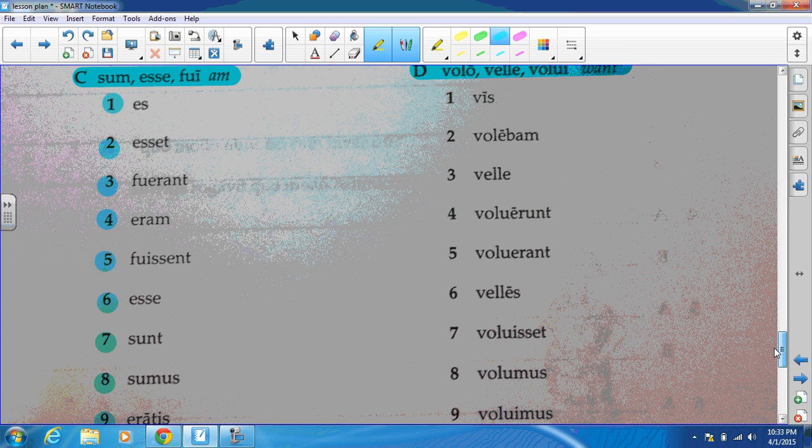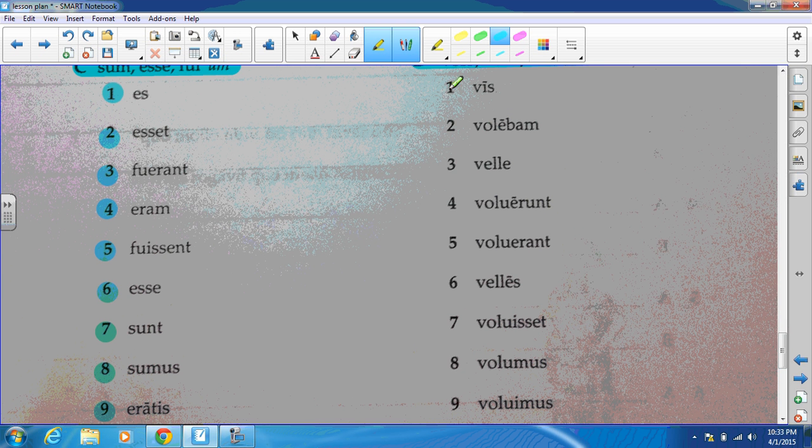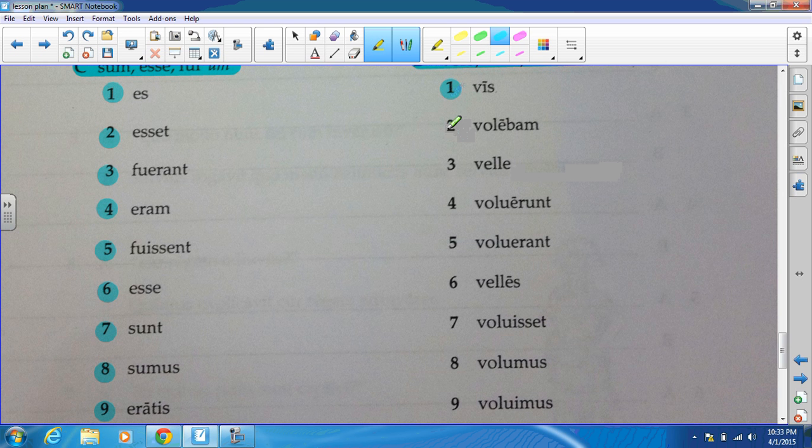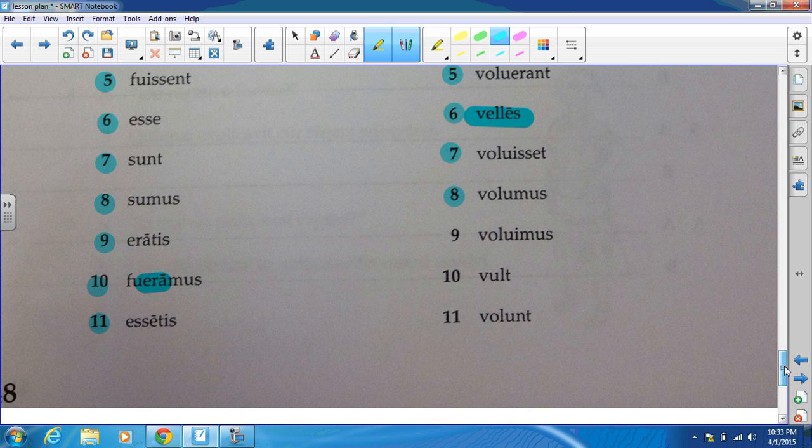For letter D, we have you wish or you want. I was wanting, to want, they wanted, they had wanted, you were wanting. That one's kind of tricky. That one bugged me for a second. That is the imperfect subjunctive. He, she, or it had wanted. We want, that's the present tense. And then we have we wanted, he wants, and they want.